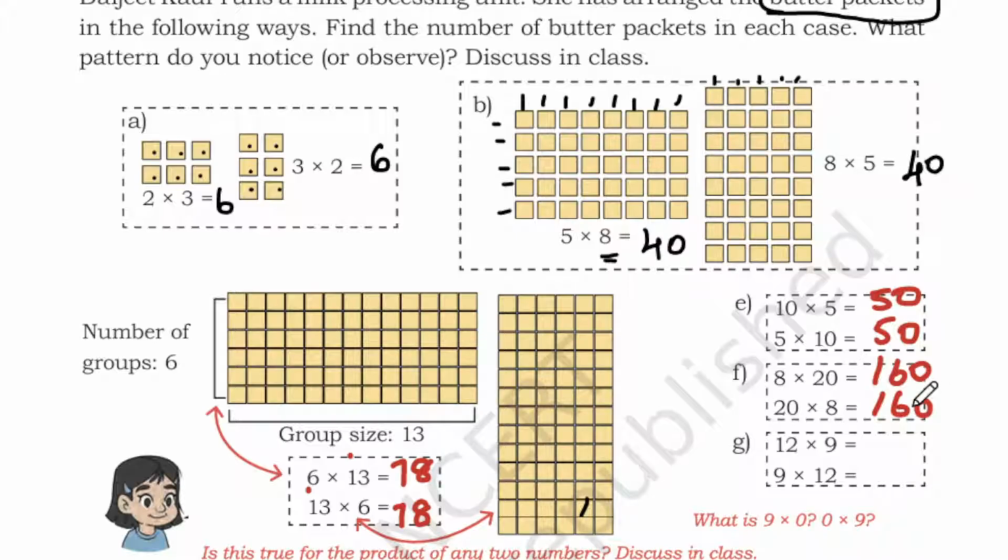Next, 12 nines are 108 and 9 twelves are 108. What is 9 into 0, 0 into 9? Both 9 into 0 and 0 into 9 are 0. Any number multiplied by 0 you will be getting 0.